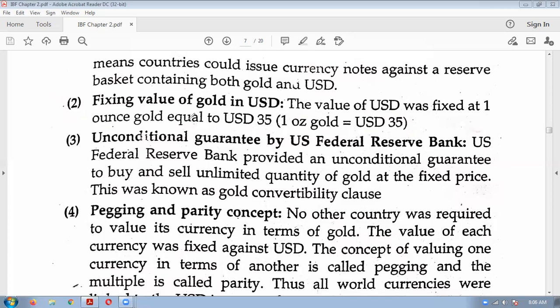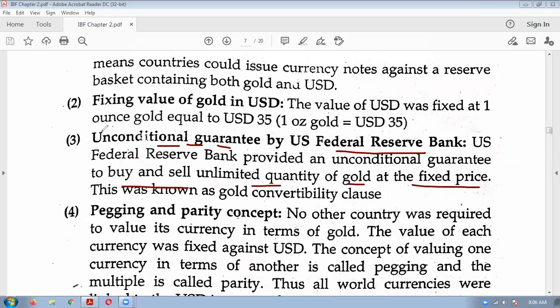Then a very important thing was the unconditional guarantee by the US Federal Reserve Bank. The Federal Reserve is the central bank, like we have in India. The US Federal Reserve Bank made an unconditional guarantee to buy or sell an unlimited quantity of gold at a fixed price.